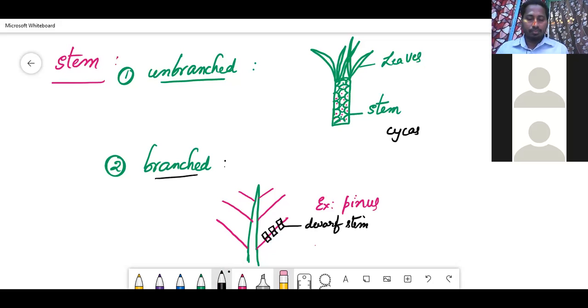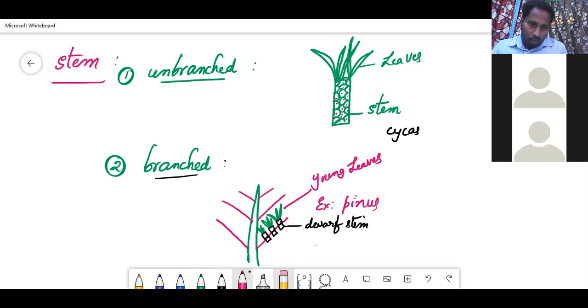Now, regarding leaves, if you want to get clarity, these are young leaves.